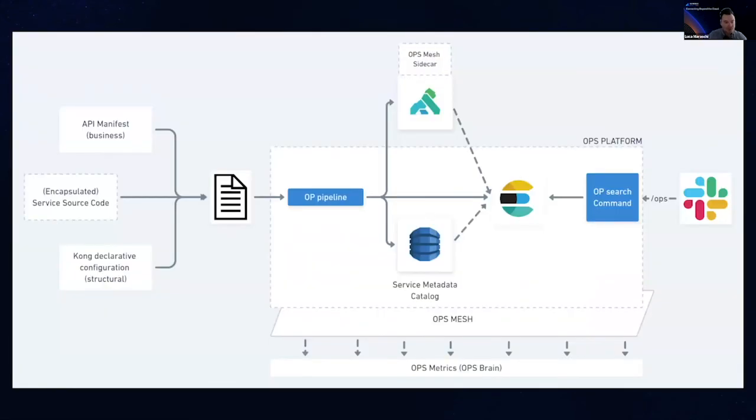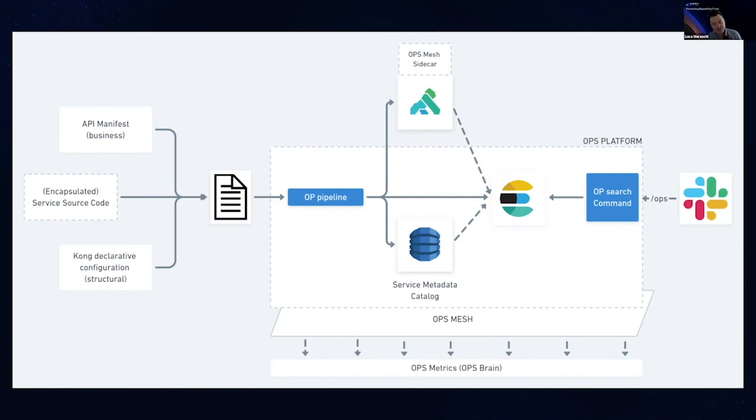And if you look at the holistic picture, and I would love actually to take a couple of minutes here, like I told you, the search happens because we have this declarative format, right? We have encapsulated code, so we can deterministically traverse the configuration of that particular application. We have the Kong declarative configuration that is structural, right? It basically gives routes, policies, and those kind of things.